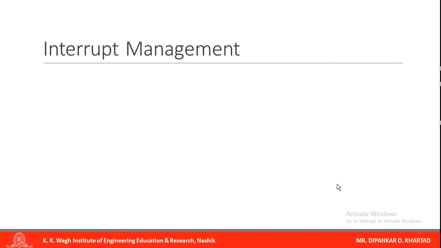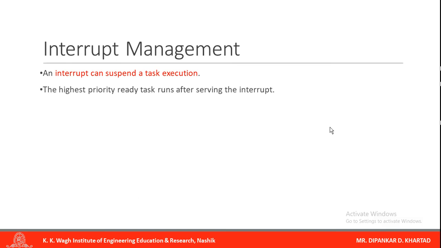Next is interrupt management. An interrupt can suspend a task's execution. This feature is available because it is a preemptive kernel, obviously. Interrupt management is very important, because if you want to run a higher priority task, you must manage all the interrupts properly. The highest priority task runs after servicing the interrupt. There are nested interrupts available up to 255 levels.